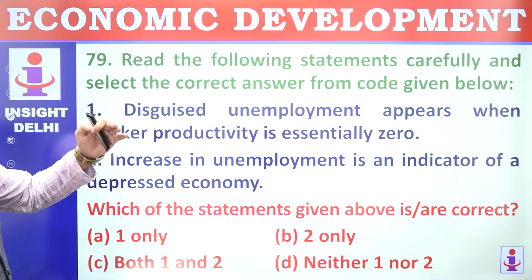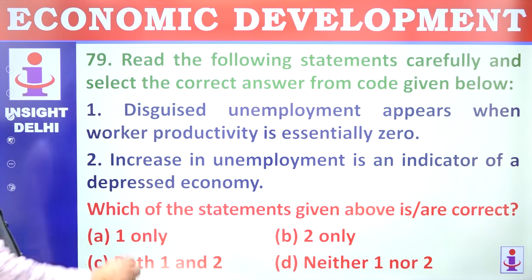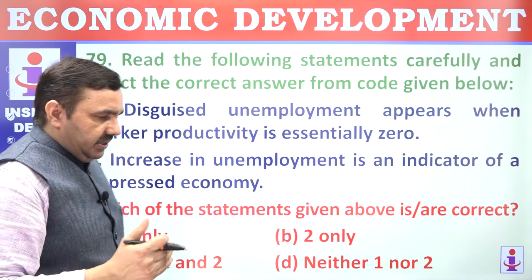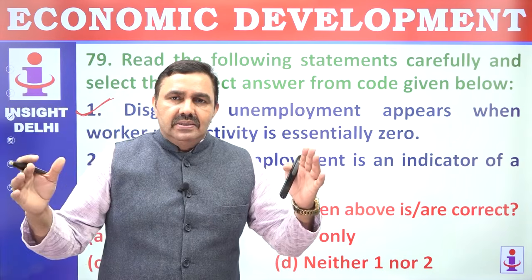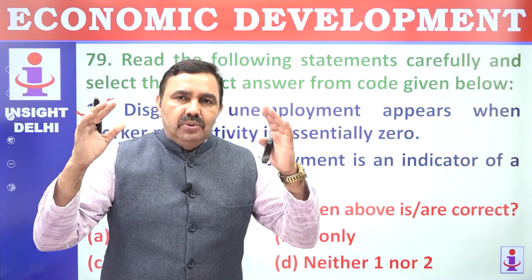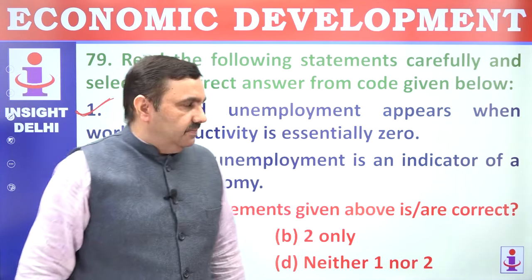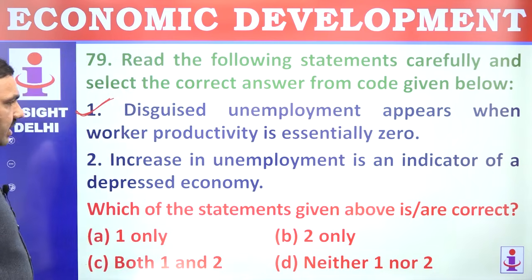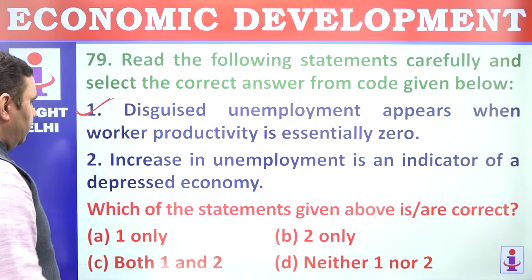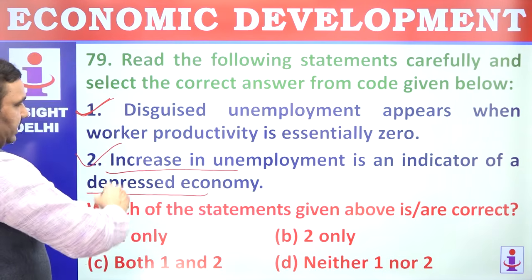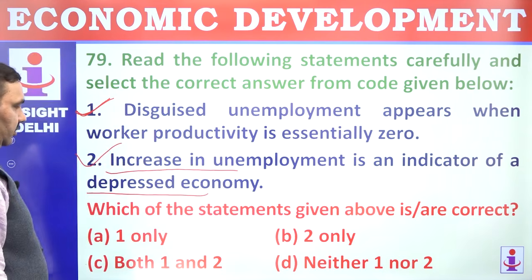79. Consider the following statements carefully. Disguised unemployment appears when a worker's production is essentially zero. No further addition is taking place if you add somebody to the workforce, and production will not decline if you remove the person or additional people from the workforce. Increase in unemployment is an indicator of a depressed economy. That's correct. Increase in employment is the sign of a growing economy. Unemployment increasing, depression in the economy is indicated by that. So both 1 and 2.